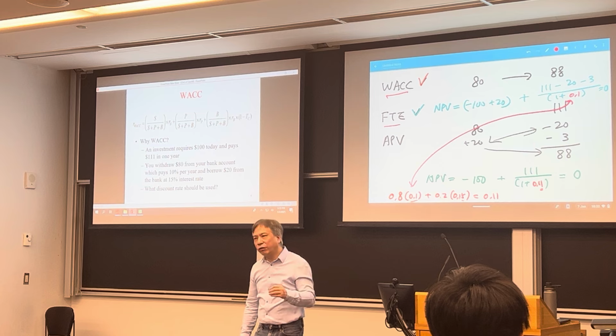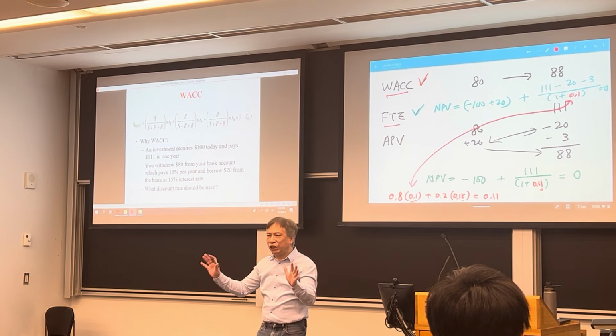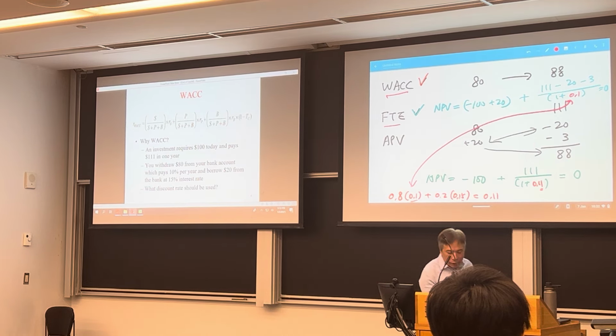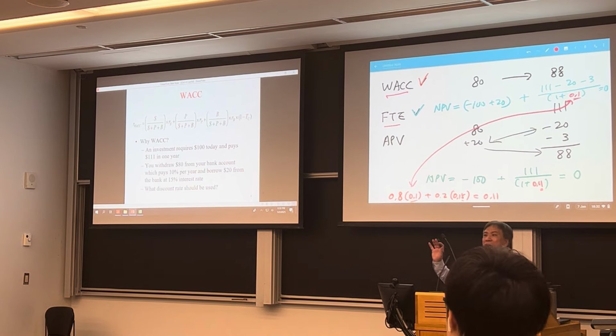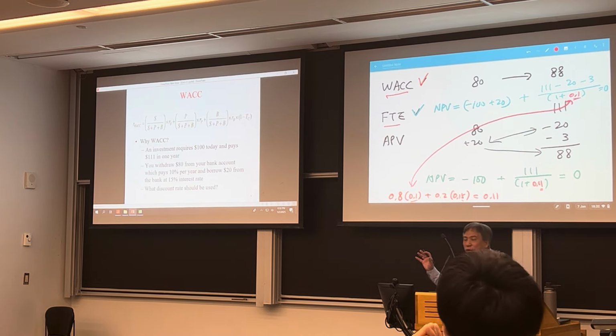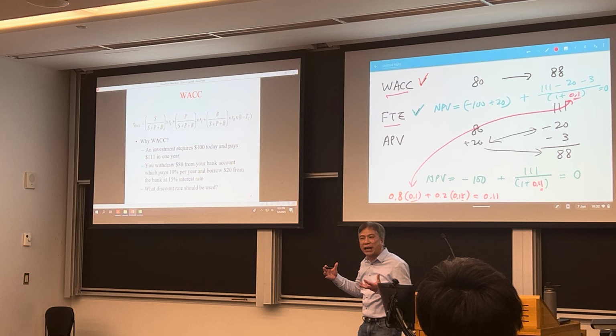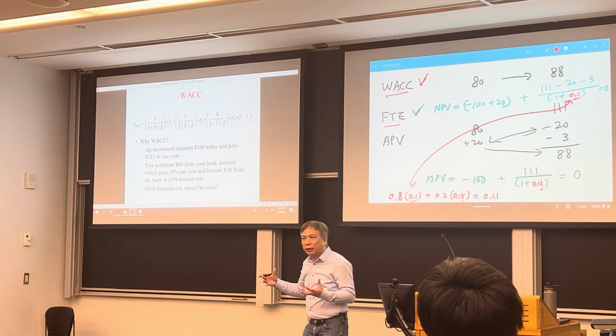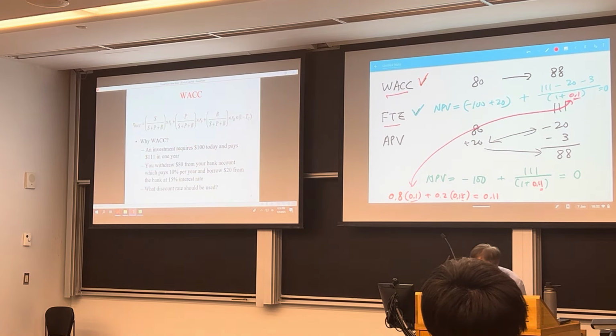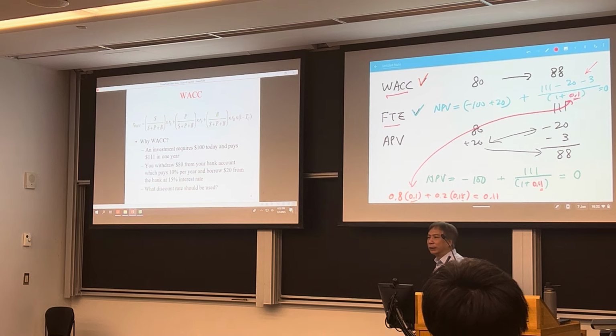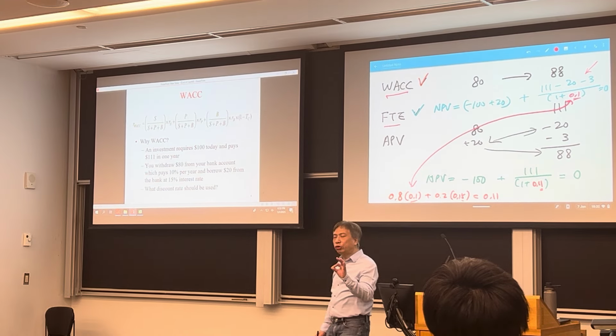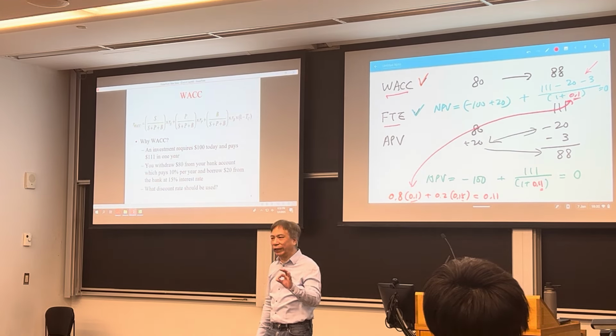The flow to equity method does not adjust the discount rate. So you can see this 10% does not have the 15% cost of debt in it, right? Instead, we adjust the numerator. Flow to equity is to adjust the numerator.